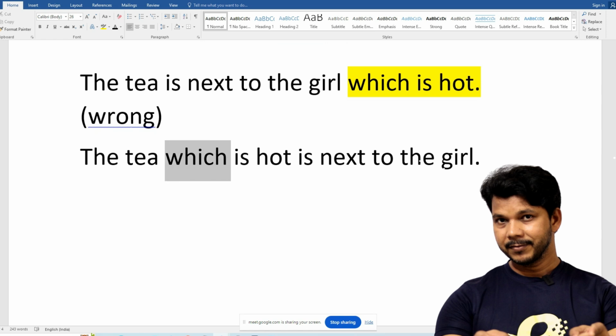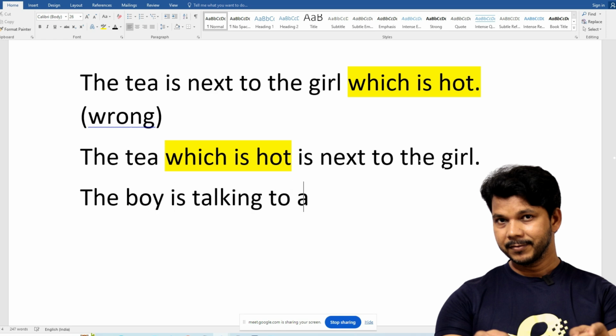Which is hot? The tea is hot. The girl is hot. Now suppose I want to give information about the boy. My intention is to give the information about the boy, and I say, "The boy is talking to a girl who is stupid."